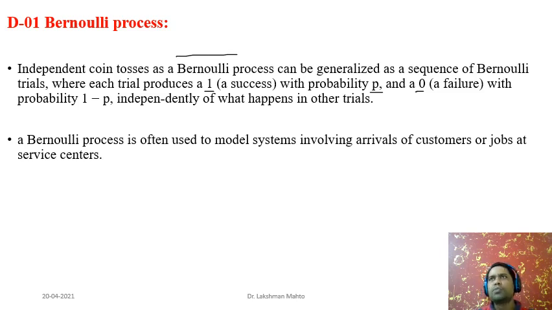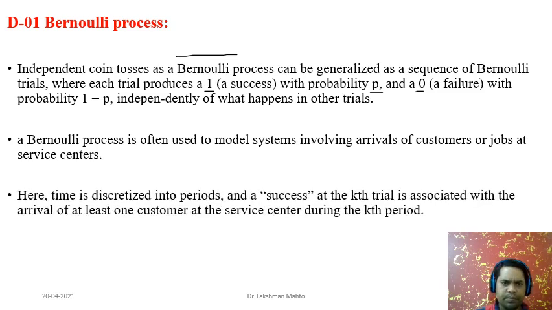Also jobs, if you talk about jobs arriving at a particular service, like delivery of food or delivery of some kind of items, those things also always happen in a discrete fashion. So those can easily be modeled with the help of a Bernoulli process.